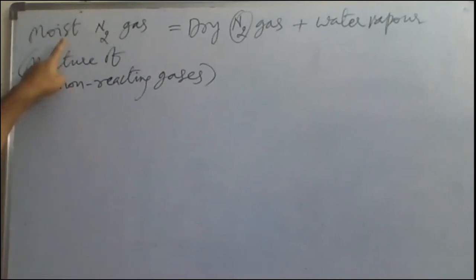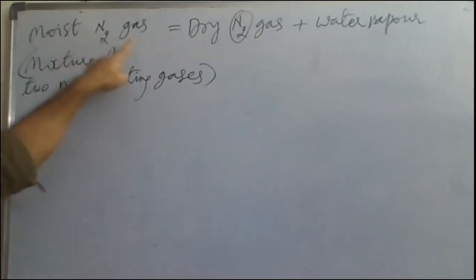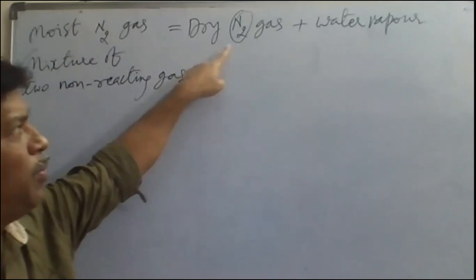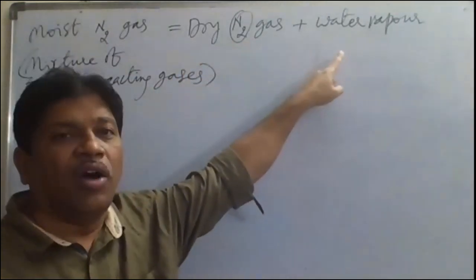Now here, the total pressure of this moist nitrogen gas is equal to the partial pressure of dry nitrogen gas plus the partial pressure of water vapor.